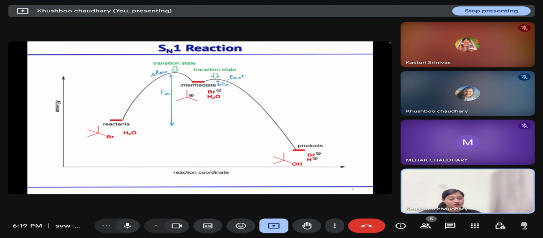So in the case of an SN1 reaction, we have two transition states and one intermediate that is formed during the reaction.